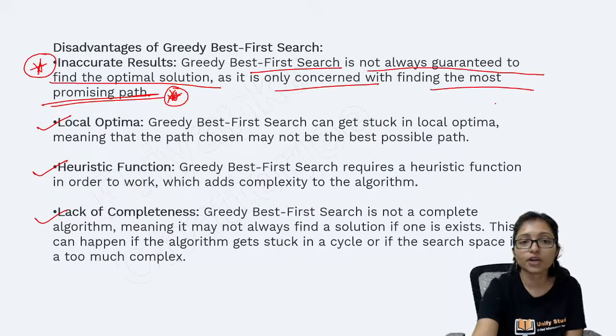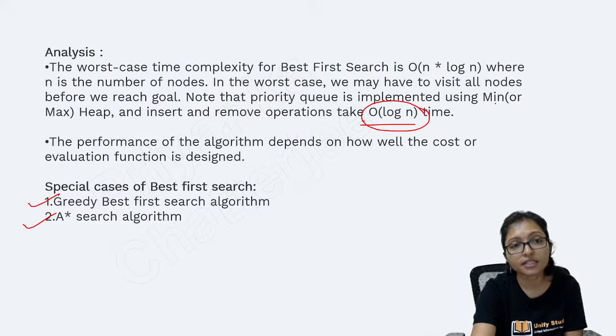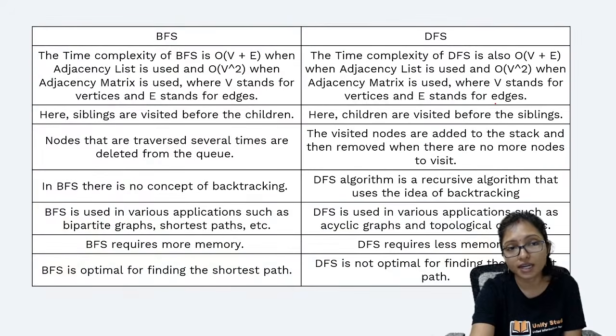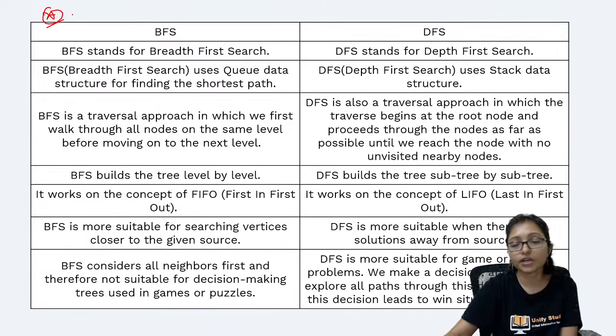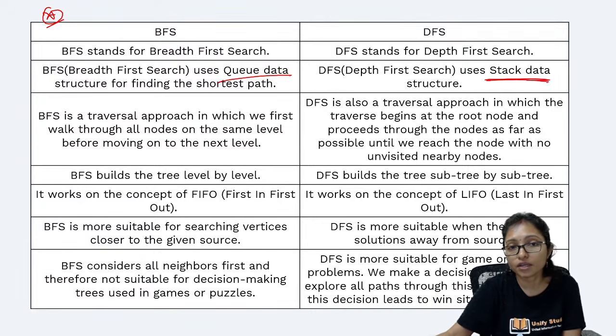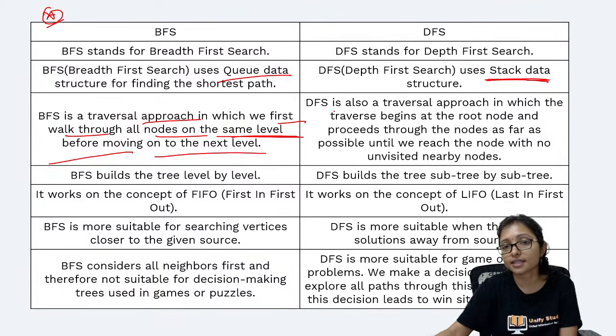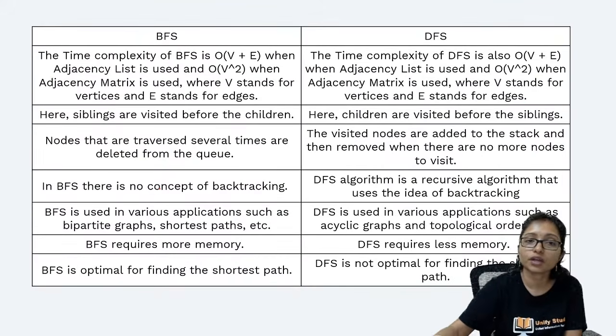And this is a very important algorithm. Must remember it. And now the difference between BFS and DFS. This difference is also very important regarding your algorithm and AI, and BFS and DFS is also required. BFS mainly works on a queue, DFS mainly works on a stack, and that is the traversing approach. BFS first walks through all the nodes at the same level before moving to the next level. But the DFS approach is this one, going one by one. BFS works in FIFO order, DFS works in LIFO order. These are the main differences. You can go through it.